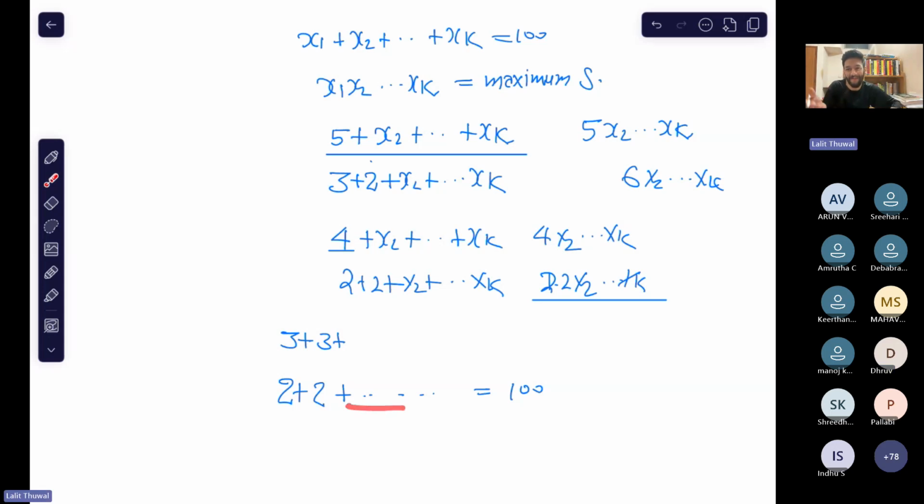Very good. So we cannot have three 2s. Whenever you have three 2s, then you can write it as 3 plus 3 and get a partition whose corresponding product is greater than the corresponding product of this partition. So exactly, the answer is 2 plus 2 and the remaining will be 3.